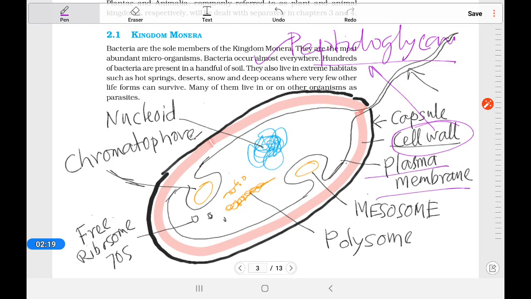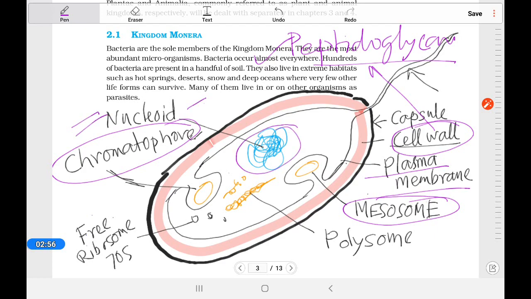Next is the plasma membrane. The plasma membrane is normal, like in a eukaryotic cell. It has two rudimentary types of cell organelles. One is the mesosome and another is the chromatophore. Mesosome is a very rudimentary type. It is responsible for respiration, and the chromatophore is plastid-like substances.